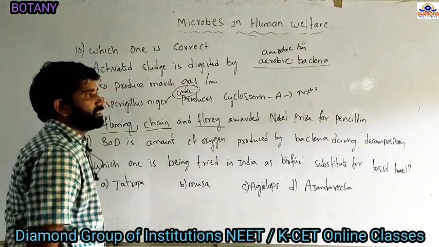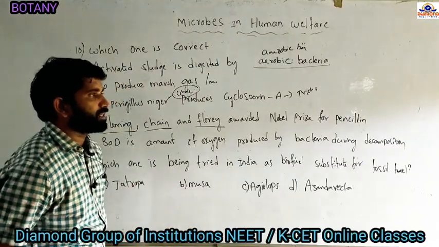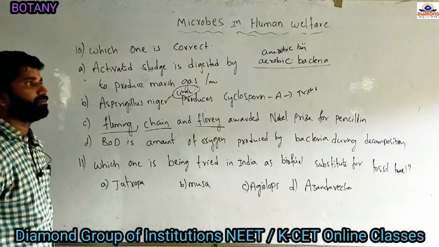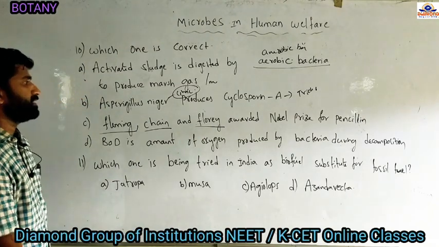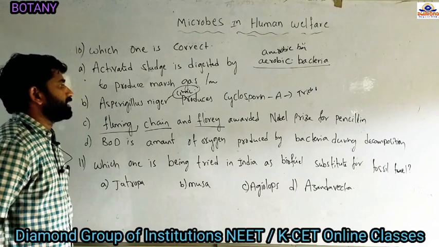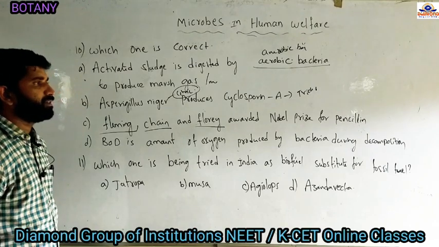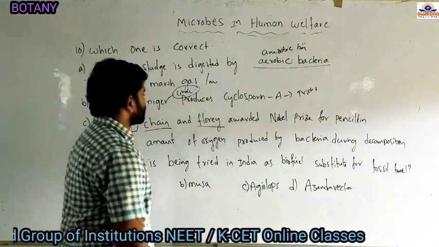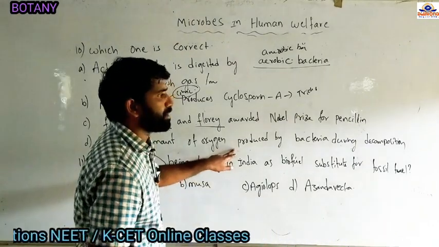So these are Chain and Florey; they will be going to use it for the treatment of the soldiers. So they got the Nobel Prize for penicillin. Alexander Fleming, Chain and Florey, they got the Nobel Prize for penicillin. And option B, BOD is the amount of oxygen produced by bacteria.